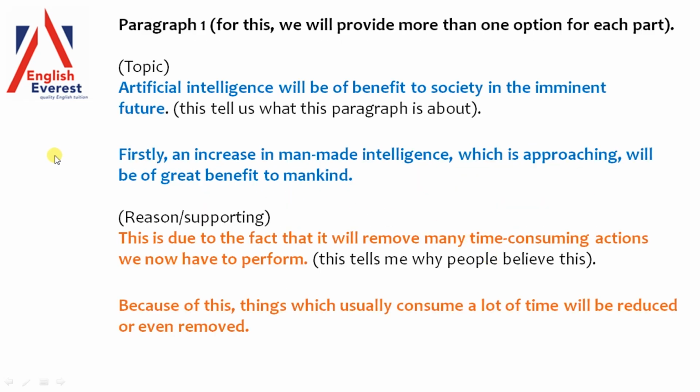So let's look. Paragraph 1. I've written some examples here, so we're going to just quickly go through them, and we're going to follow each one. They're color coded, of course, which you'll see at the end of the video. Artificial intelligence will be of benefit to society in the imminent future. Imminent means near. This tells us what the paragraph is about. Again, there's another example. Please read.